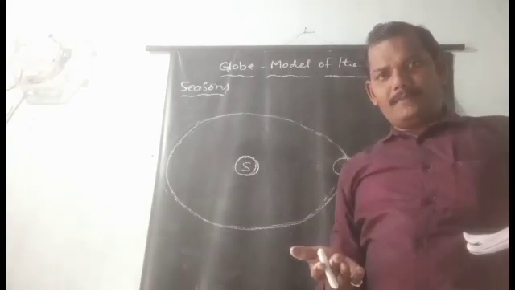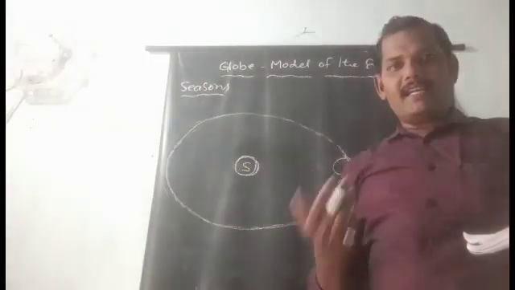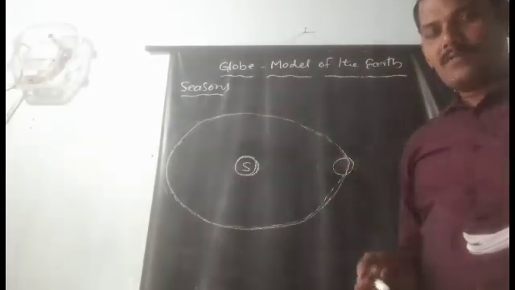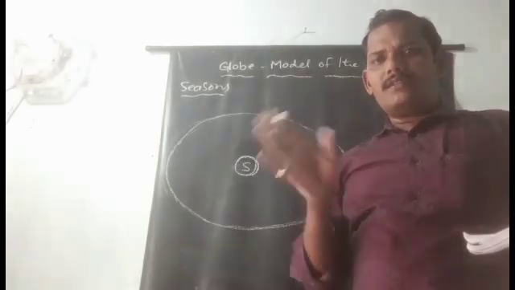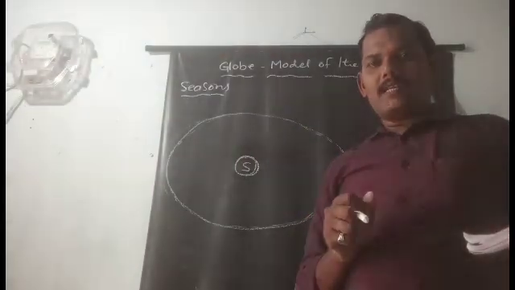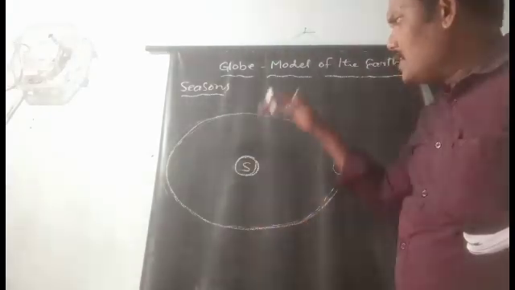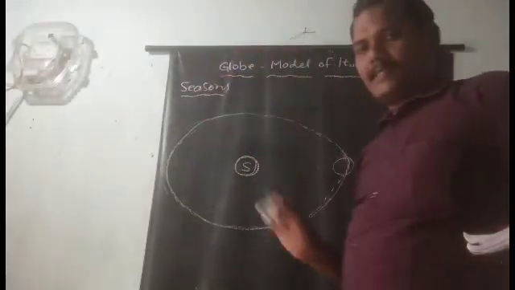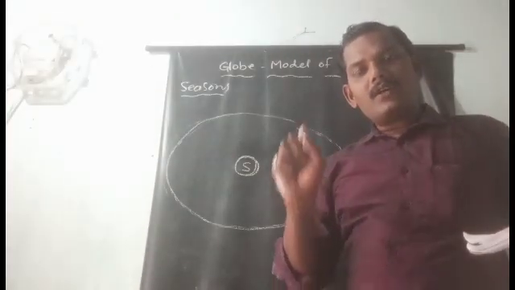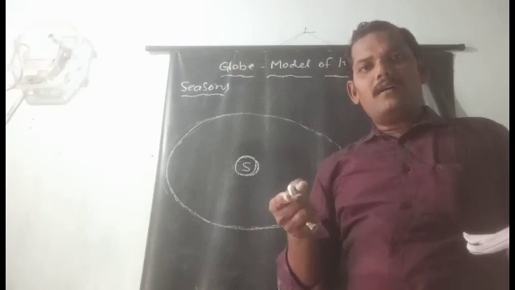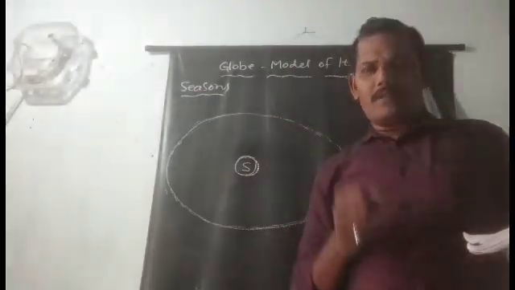These two movements help in the formation of day and nights and seasons. And the many variations between the rotation and revolution, we discussed in the last class. But in this class, what we discuss now is how the seasons occur on the earth's surface. The seasons occur due to the revolution of the earth. Yes, we know everyone, already we have discussed that.